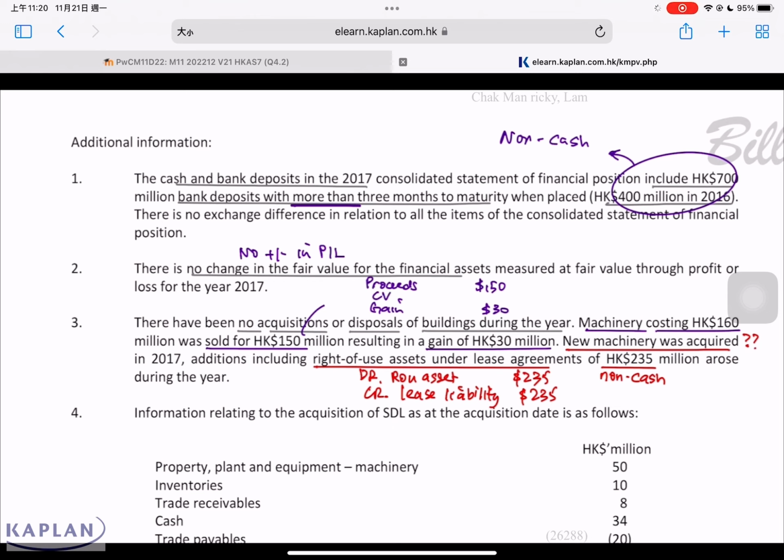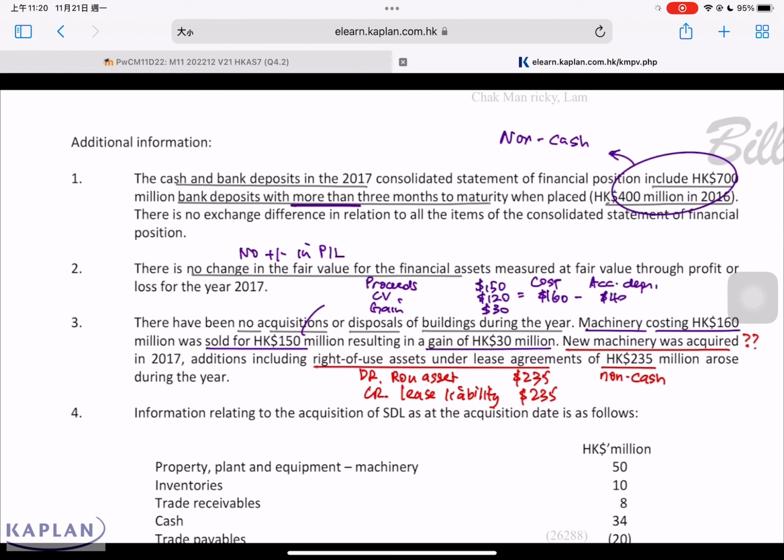The carrying value is equals to the difference between these two. 150 minus 30 is equals to 120. If the carrying value is 120 and the cost is equals to 160, in other words, the accumulated depreciation at the date of disposal should be equals to 40. This is the entry that the company passed.